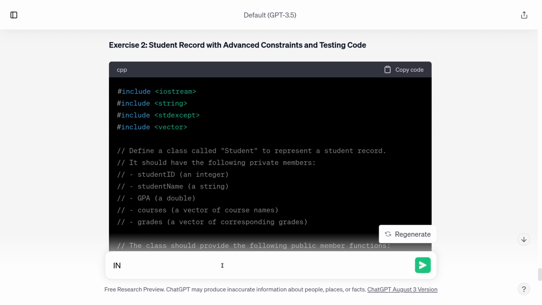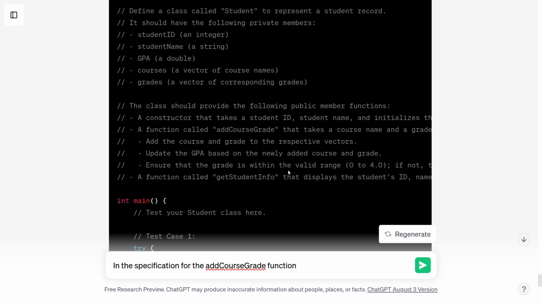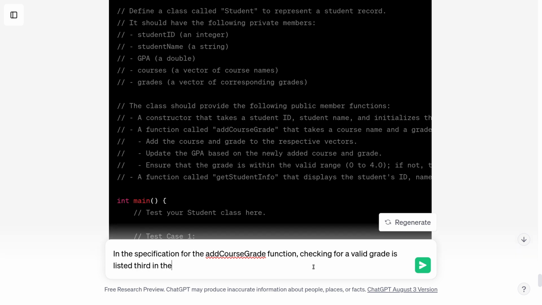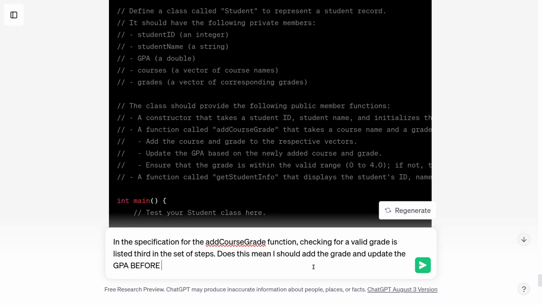In the specification for the add course grade function, that's what it's called, yes. Checking for a valid grade is listed third in the set of steps. Does this mean I should add the grade and update the GPA before throwing an exception? And I'm expecting, if it understands what I mean, it should say no, because that's weird.